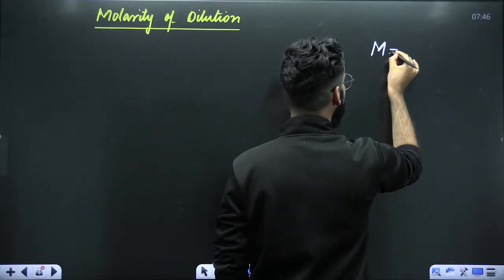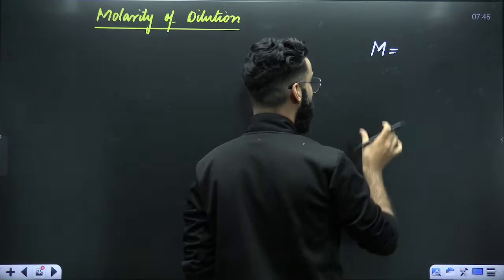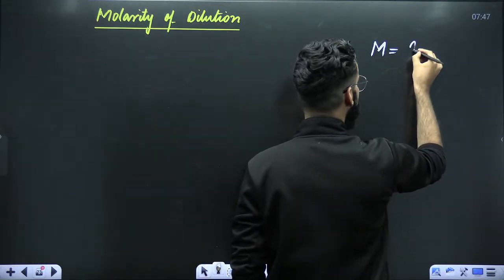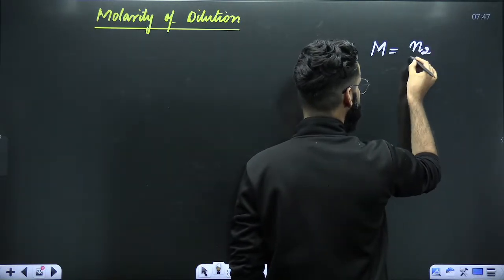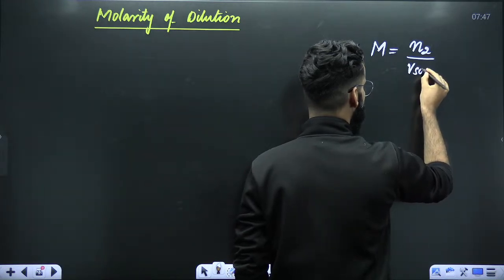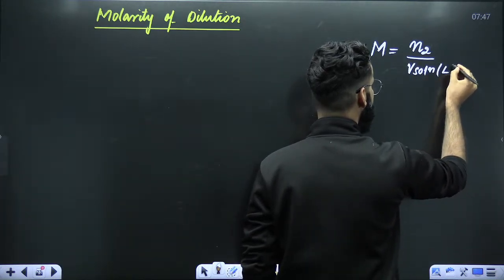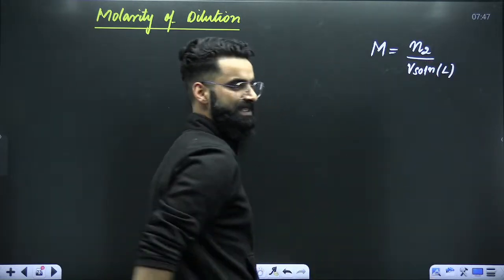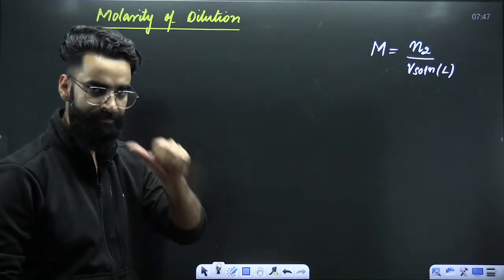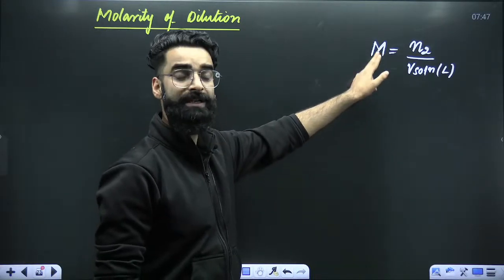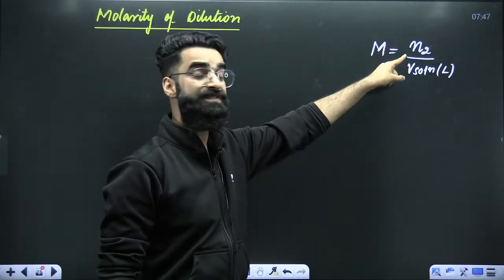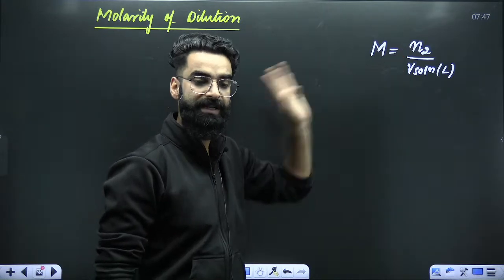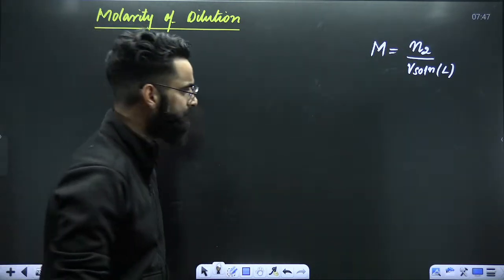In the beginning, I told you molarity is equal to number of moles of solute divided by volume of solution in liters. Molarity of the solution is equal to moles of solute divided by volume of solution in liters.